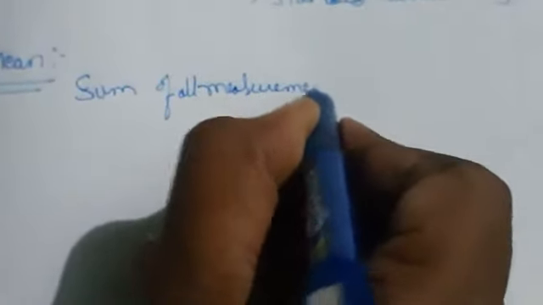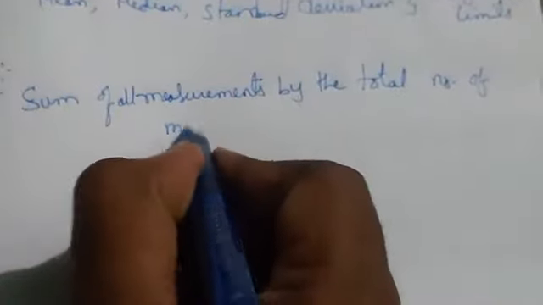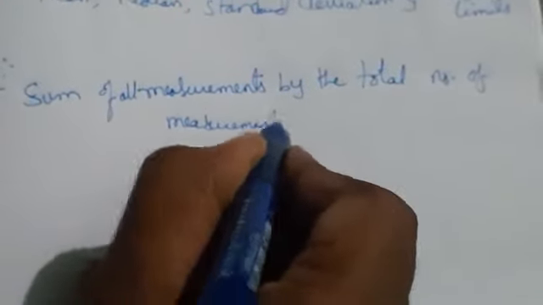So the first method is the mean. As we have studied in mathematics, mean is defined as the sum of all measurements divided by the total number of measurements. We call it the mean.